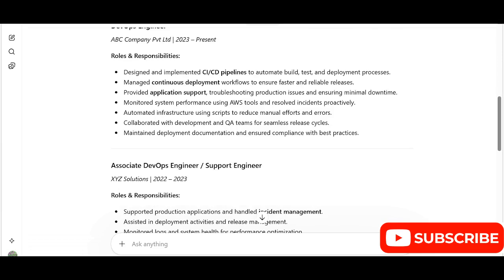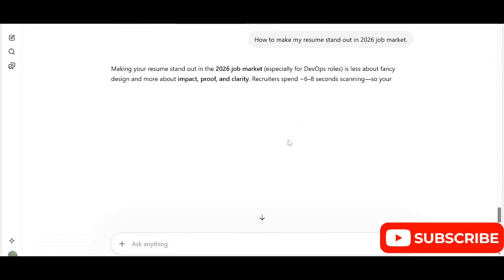Now I'm writing: how to make my resume stand out in the 2026 job market. See, I have written the resume, but I'm brainstorming what different changes I can make in my resume. So in this way, you have to do it by yourself. Try to use different questions and improve your resume. Now see what changes ChatGPT is generating.